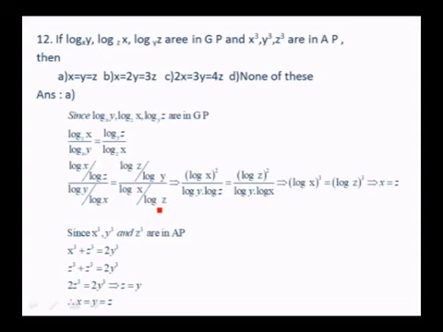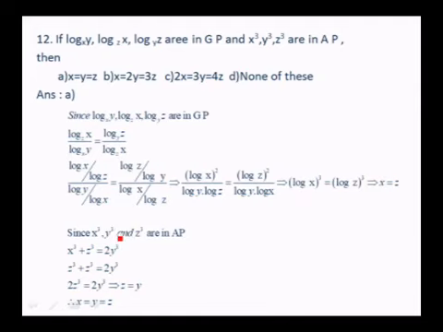If you just simplify that one, you get (log x) whole square over (log y into log z) is equal to (log z) whole square over (log y into log x), which implies (log x) whole cube is equal to (log z) whole cube. So, (log x) whole cube is (log z) whole cube means x equals z.